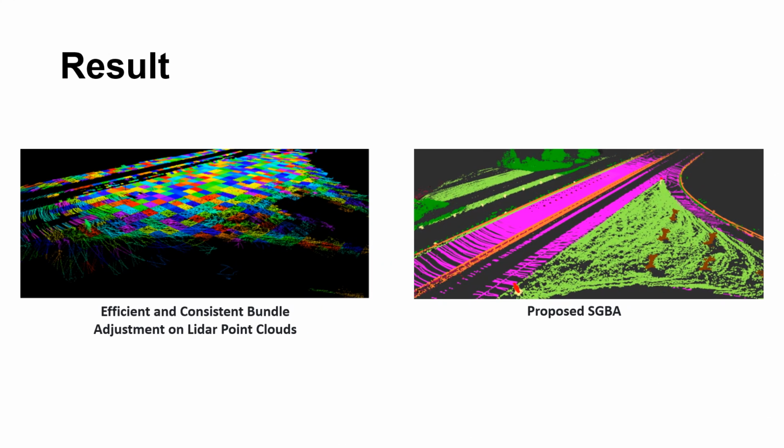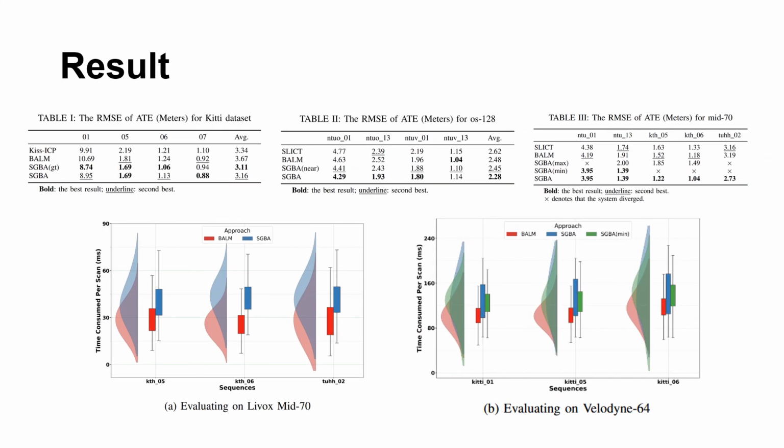Here's a great example. A completely flat scene with almost no usable planes in the other direction. Plane-based methods just fail. But SGBA leverages semantic cues like lane markings and grass edges to still perform accurate refinement. Semantics save the day. Across multiple datasets, KITTI, OS 128, Livox, SGBA consistently delivers lower error. Even in noisy or degenerate scenes, it avoids divergence. And the adaptive semantic strategy keeps it efficient, competitive with BOM in runtime, but far more robust.